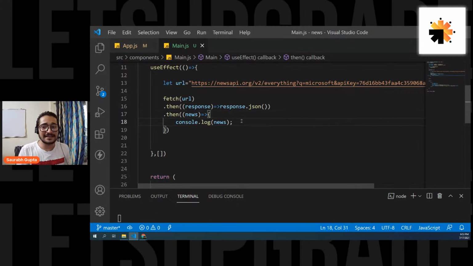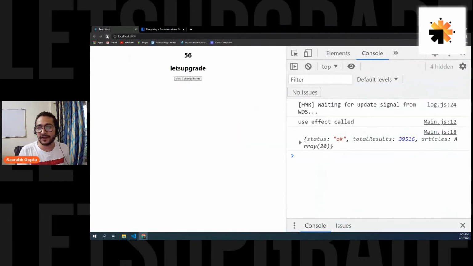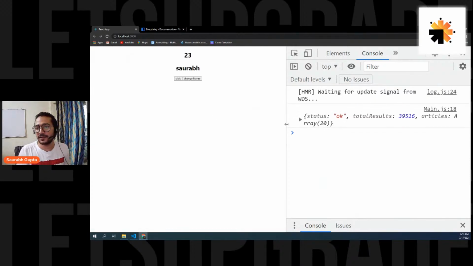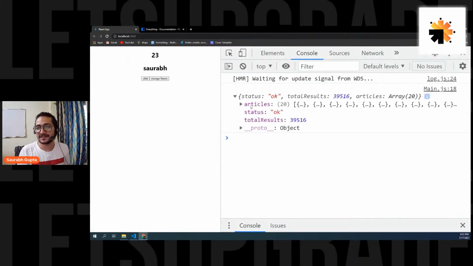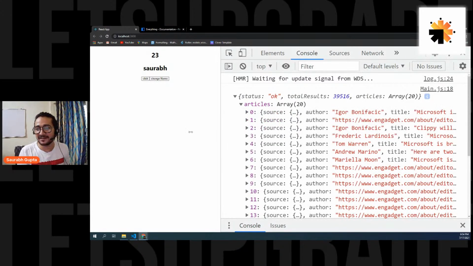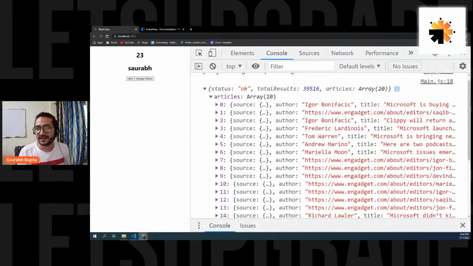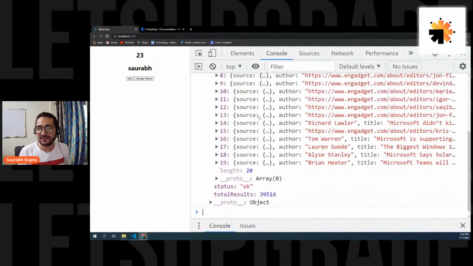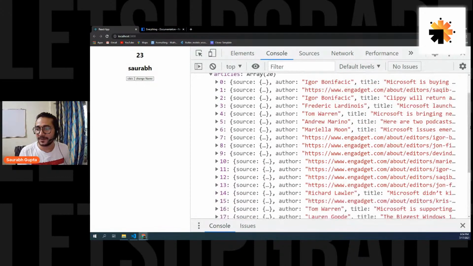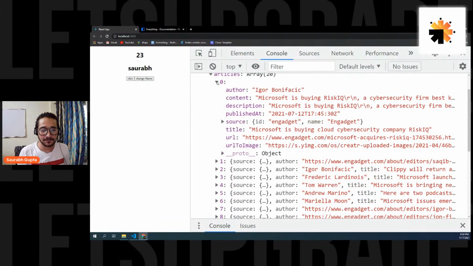So now save it and let's see. Are we able to print the news on the console? Refresh. And here we go. Perfect. See, guys, articles. Can you see it? Inside the news object, we get articles, and inside the articles, we have 20 articles related to Microsoft. And we have everything inside it: author, content, description, published at, source, title, URL, and one image is also given.